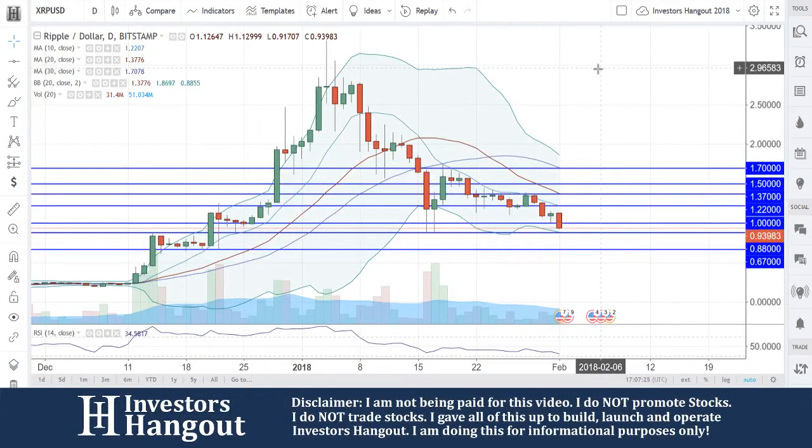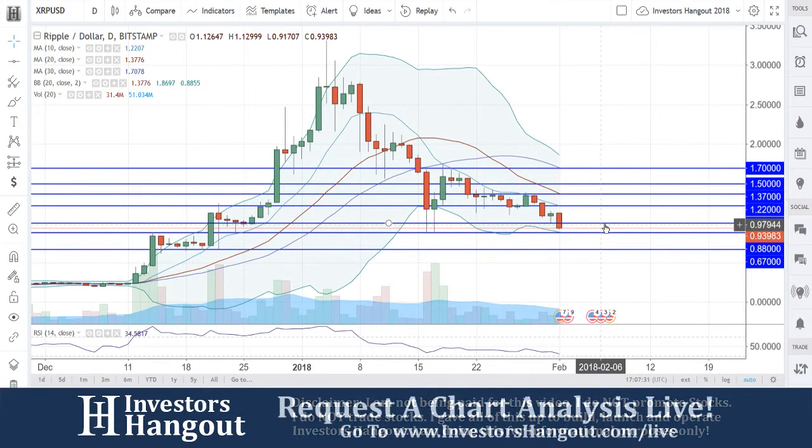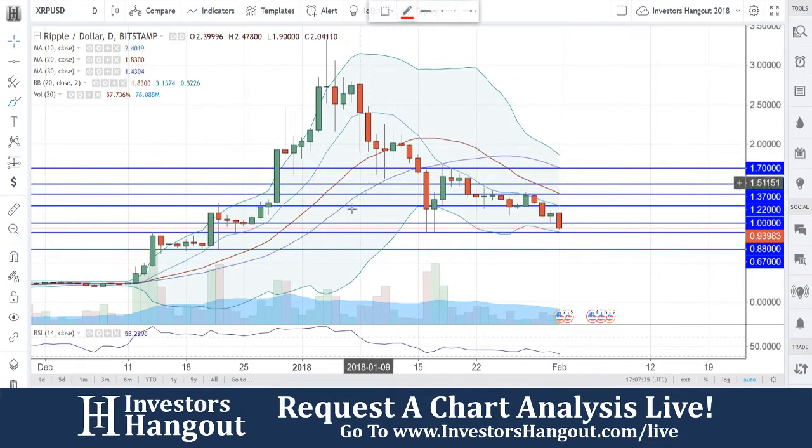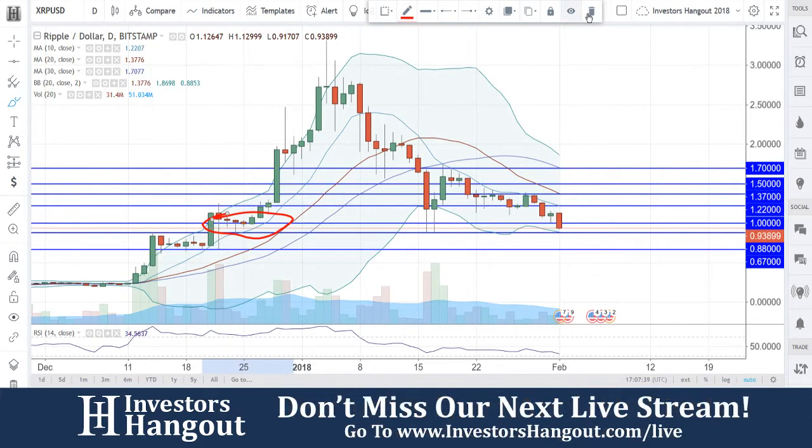Take a look at XRPUSD right now, currently traded at 93.93. You guys are breaking through a support level, that almighty dollar. I really thought that one was going to hold here, but overall, we did see what happened here. Back towards the end of December, you guys had a lot of support levels, definitely around that dollar starting to form right there.